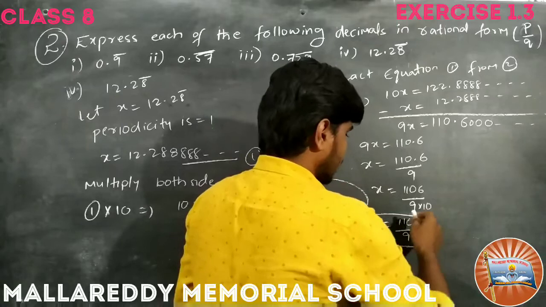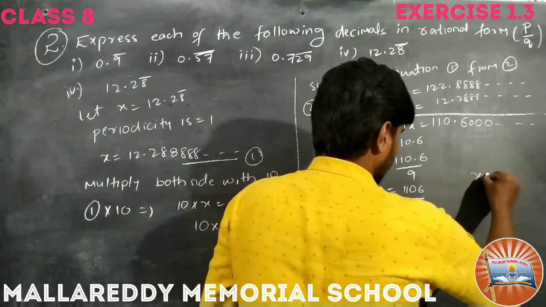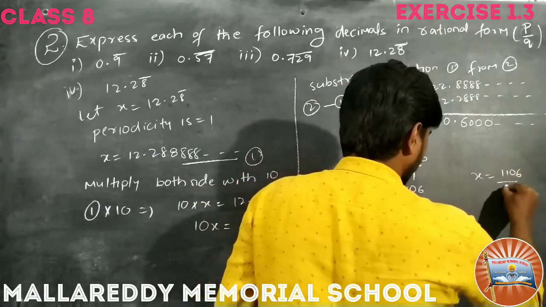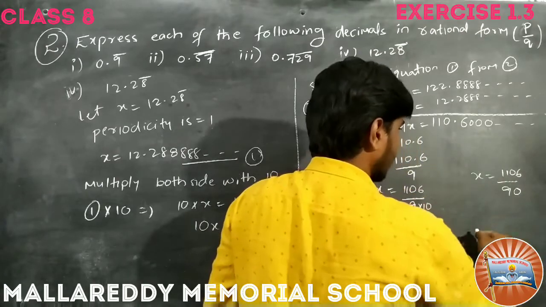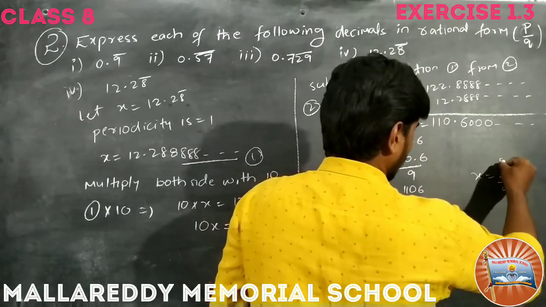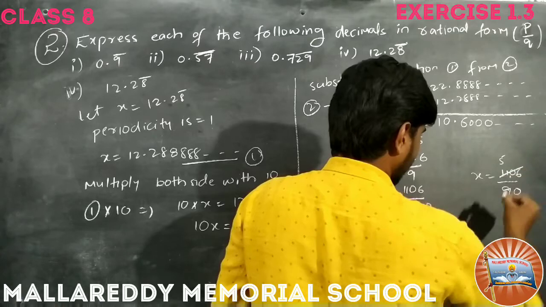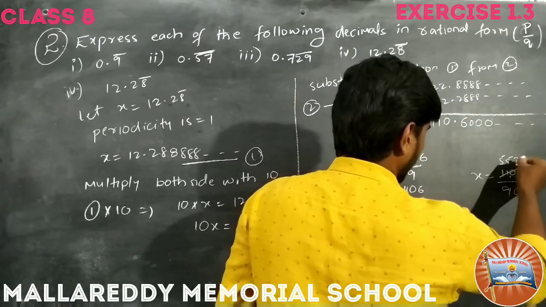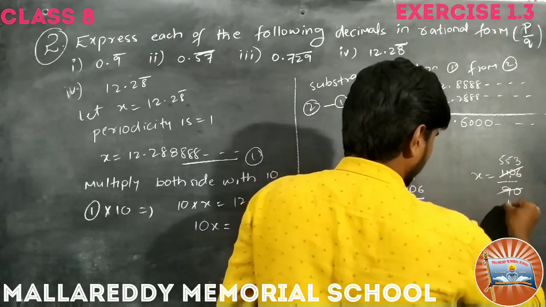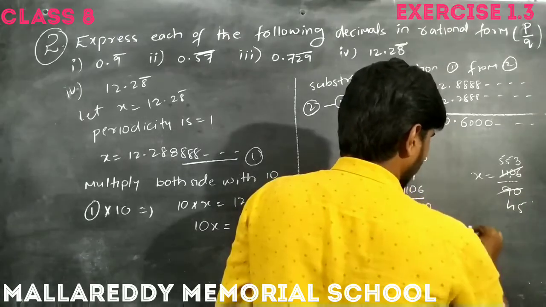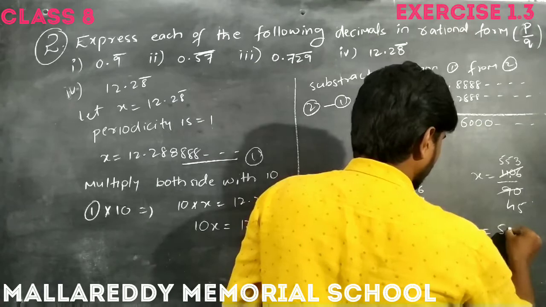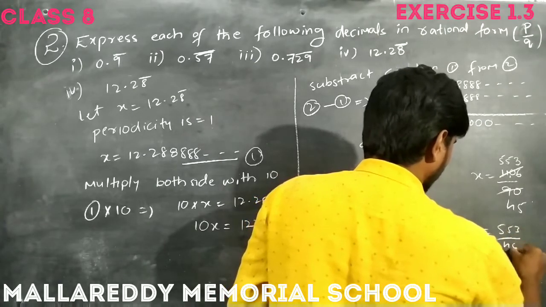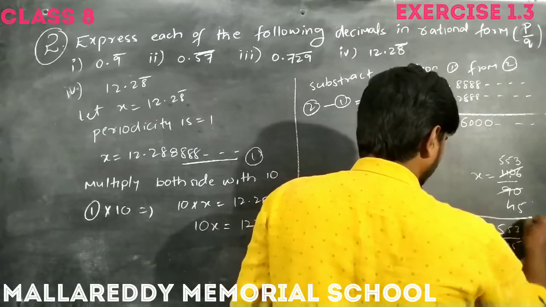Now we can simplify this. So x equals 1106 by 90. It means we can cancel here. 2 5s are 10, 1 is remaining here, 2 5s are 10, and 2 3s are 6. And this one, 2 45s are. So x equals 553 by 45 is the final answer.